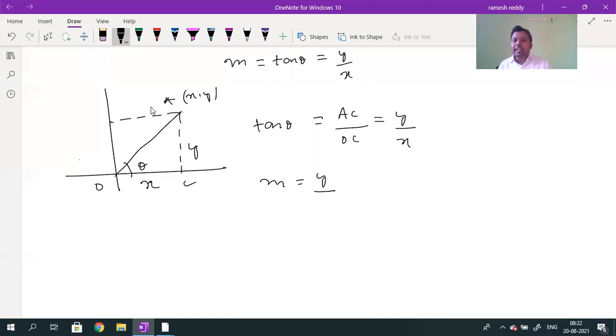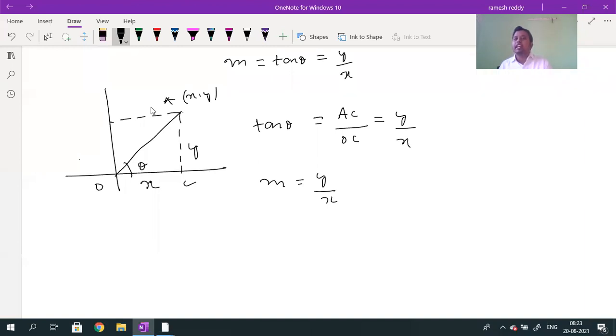Can we take secant? If I want to calculate the slope, the general formula is the change in y coordinate by the change in x coordinate. The change in y coordinate will give you AC, and the change in x coordinate will give you OC. AC is the opposite side, and OC is the adjacent side. Which angle do I need to consider?